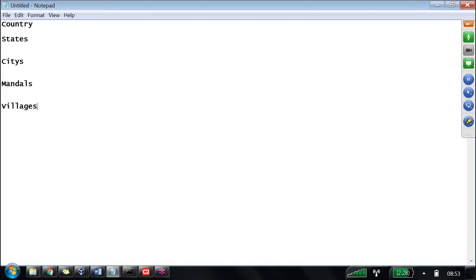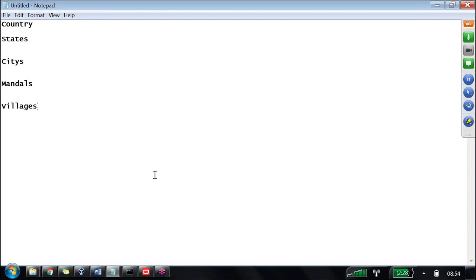But the same thing may not be possible in all the countries. Yes or no? Even in our country, India itself, it is not possible. Is this hierarchy possible in our India? India country has states, I agree. But each and every state has cities, maybe that also I'll agree. Then mandals.